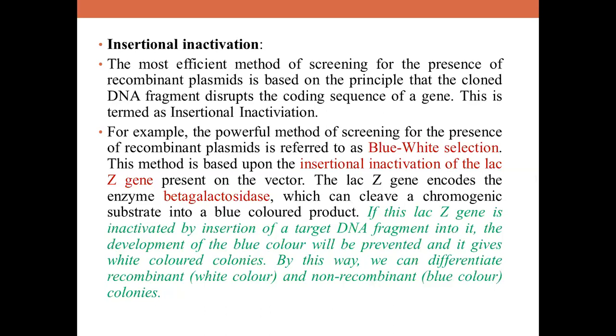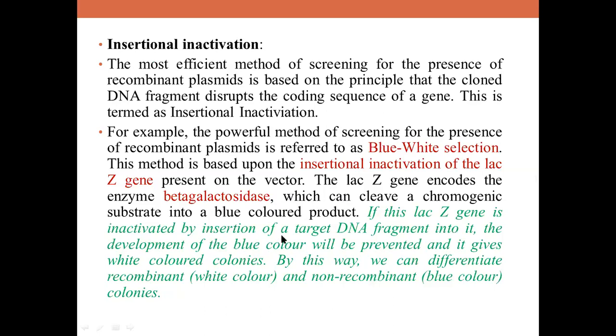So in that there will be a region called the lacZ region, which acts as a marker. Okay, and that lacZ gene encodes the enzyme beta-galactosidase. What you have studied in the lac operon, the same lacZ gene is used there, coding for this enzyme beta-galactosidase, and beta-galactosidase can act on that chromogenic substrate to produce a blue colored product.